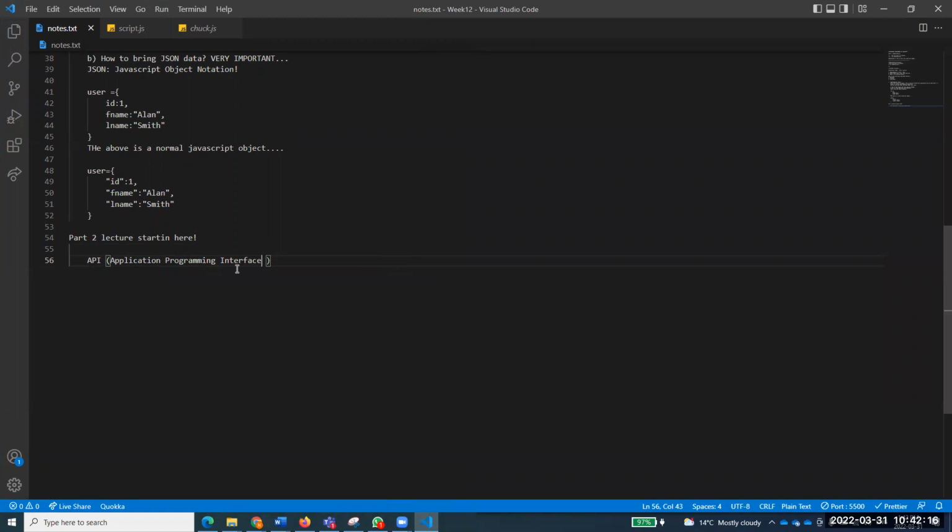So API stands for Application Programming Interface, as we have talked about. And if you want to give it a meaning, you can say a contract provided by one piece of software to another piece of software. A contract. What does a contract mean?